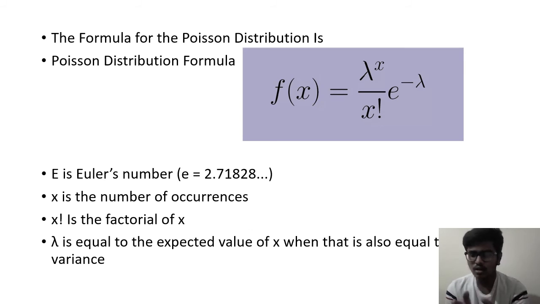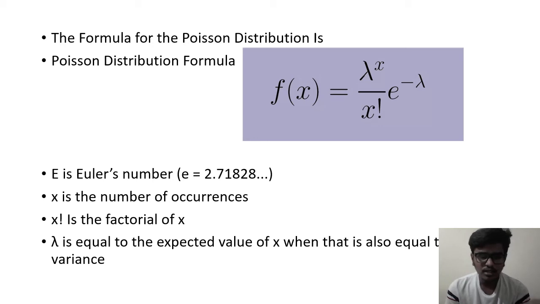Coming to the Poisson distribution formula, the formula is f of x equal to lambda power x by x factorial into e power minus lambda. This is the actual formula of the Poisson distribution.